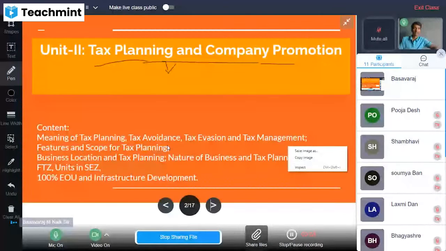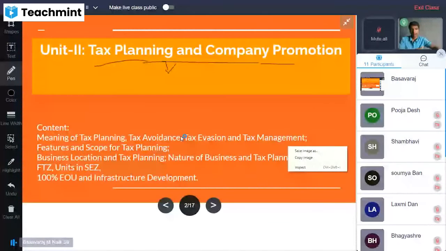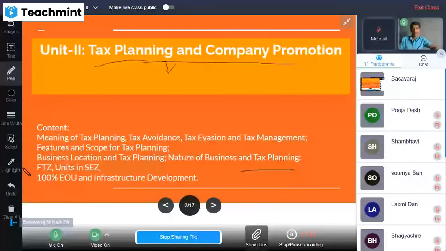There is a consolidated page. In that you can see what exactly the difference between these three is, right? So that we will see, and if possible we will discuss business location and tax planning, nature of a business and tax planning. What are free trade zones, units, what are the different units in special economic zone. So when we can call 100% export oriented units, that we will discuss.